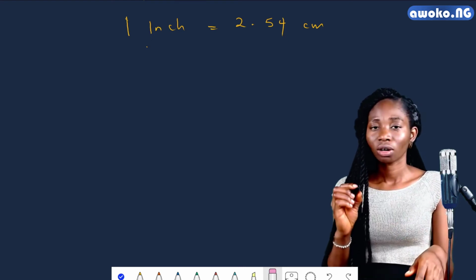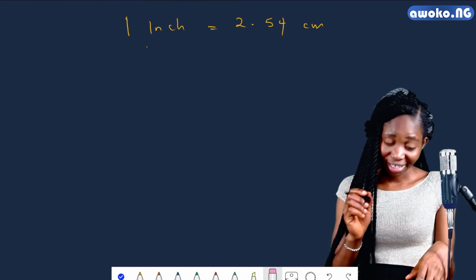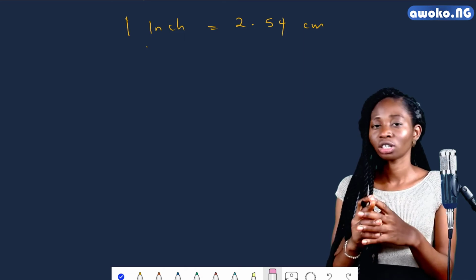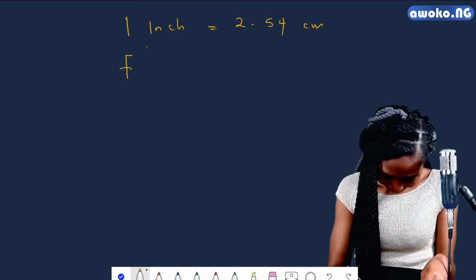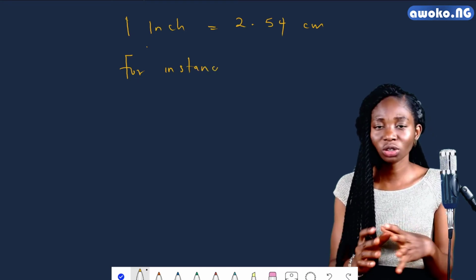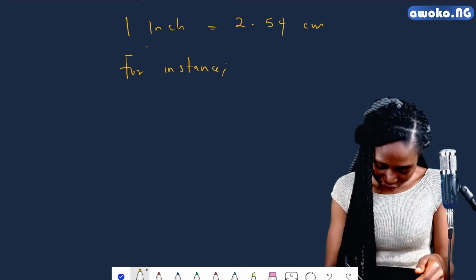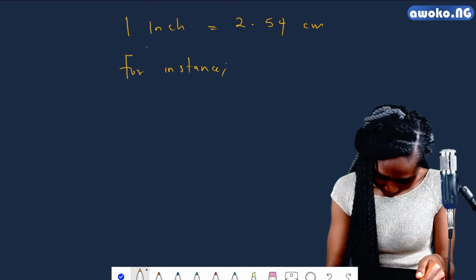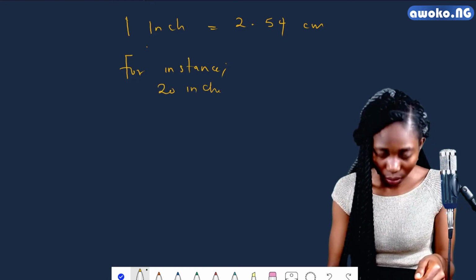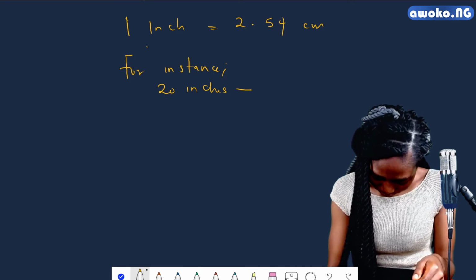Remember, the unit we are considering is from inches to centimeter. I'm going to convert 20 inches to centimeter.